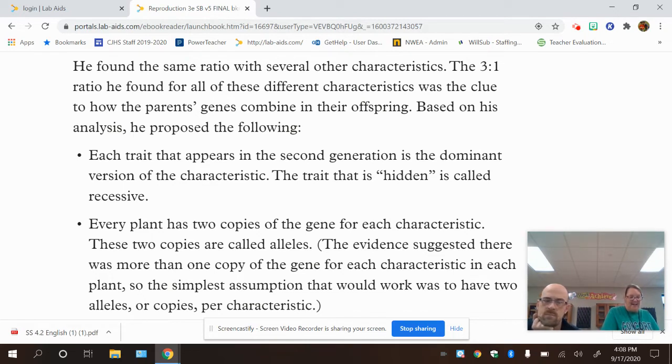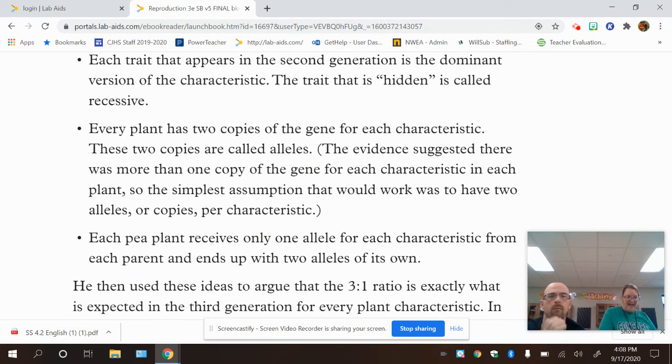Based on his analysis, he proposed the following. First, each trait that appears in the 2nd generation is the dominant version of the characteristic. Have we heard that already? I believe we have. The trait that is hidden is called recessive. So when we think back to the critter tails, remember the blue is our dominant trait and the orange is our recessive trait.